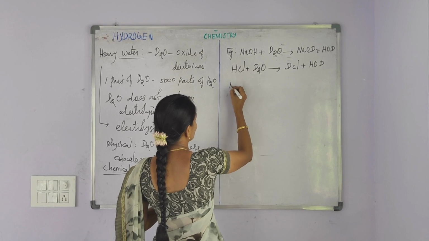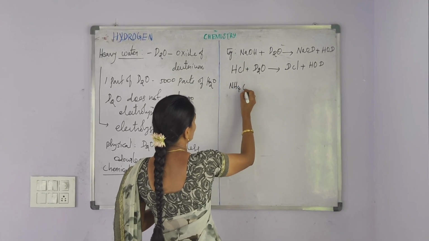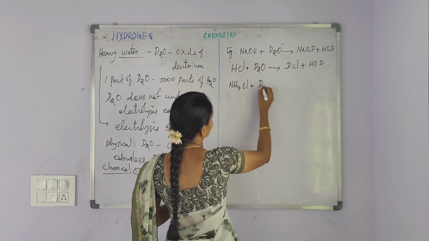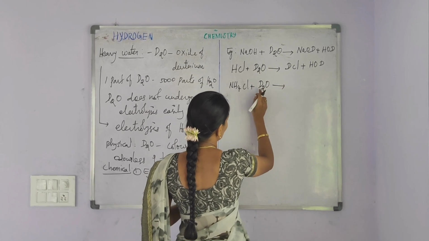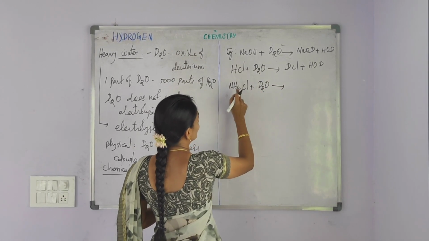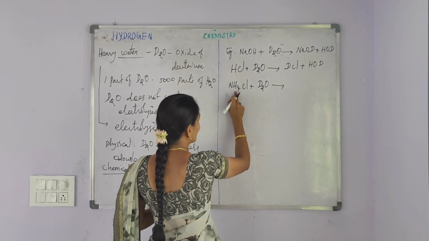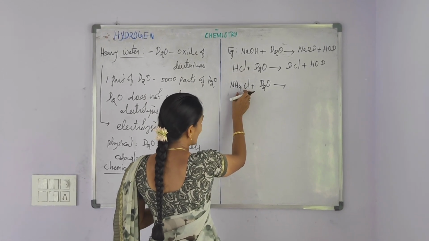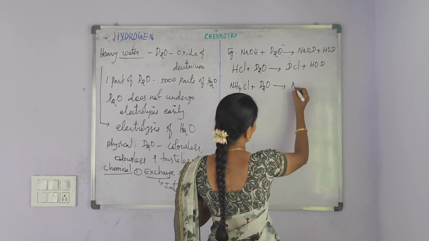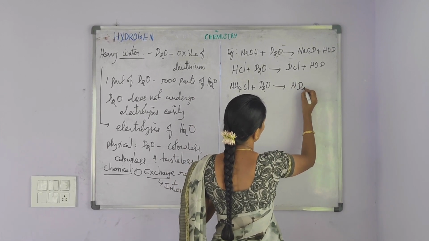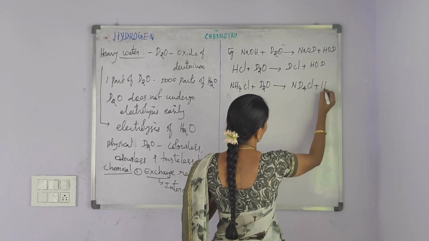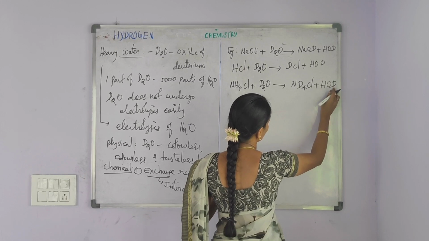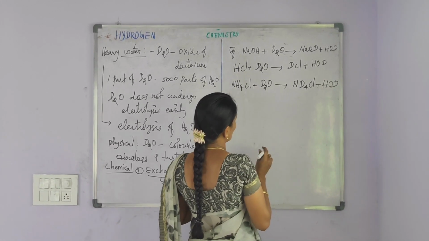And the last example is ammonium chloride treated with heavy water. The deuterium exchanges the hydrogen present in the ammonium chloride, and then ammonium chloride is converted into deuteroammonium chloride along with the formation of deuterium hydrogen monoxide.